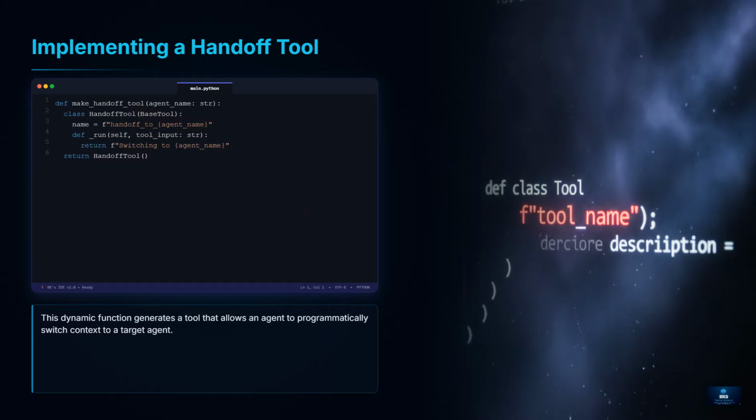To implement handoffs, we can create a tool dynamically. This code shows a function that creates a handoff tool. When the agent invokes this, it triggers a switch to the named target agent. It is a very clean way to make your systems adaptive and dynamic based on user needs.